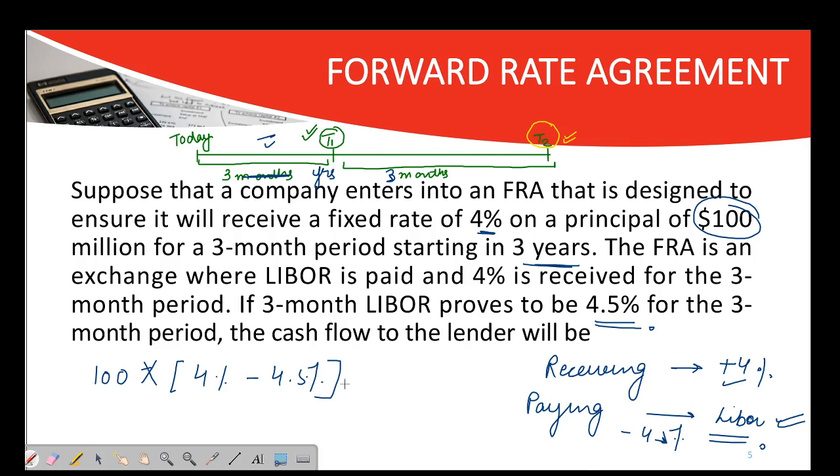And this is for how many months? 3 months. So divide 3 by 12, 1 by 4, 0.25 years. Now this will be the cash flow. Again, here you will need to consider the timeline.